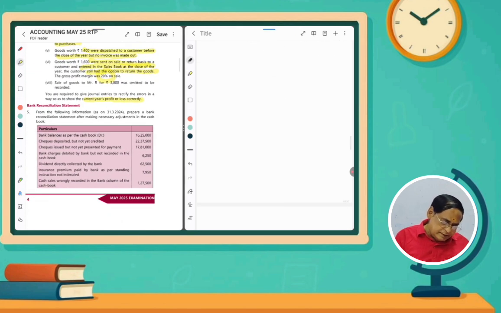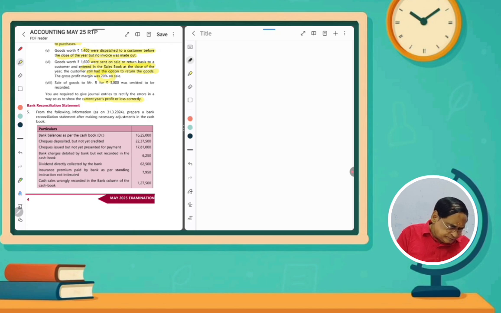This is a bank reconciliation statement. Very, very important, bank reconciliation. Normally we have to reconcile the bank. Why are we reconciling? Because sometimes the cash book balance will not coincide with the balance as per the passbook, or both will differ. So how to prepare the bank reconciliation statement? First of all, just 1 minute.